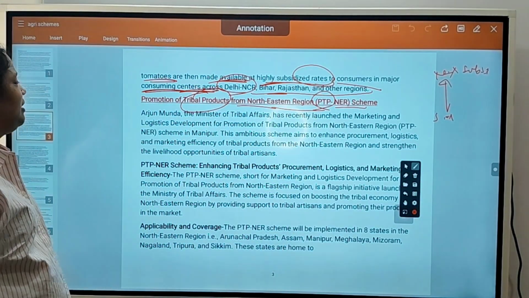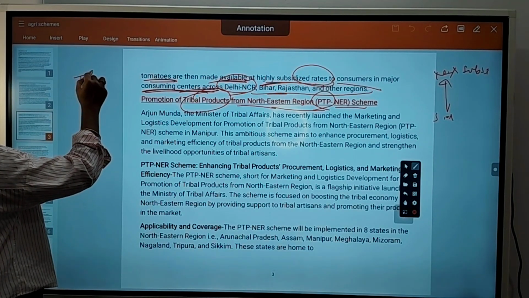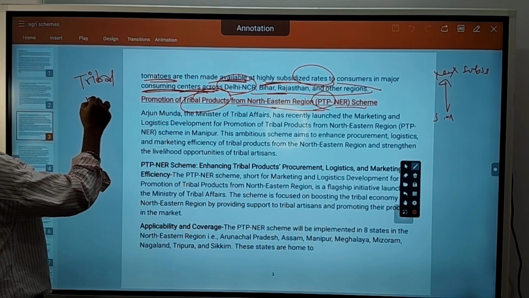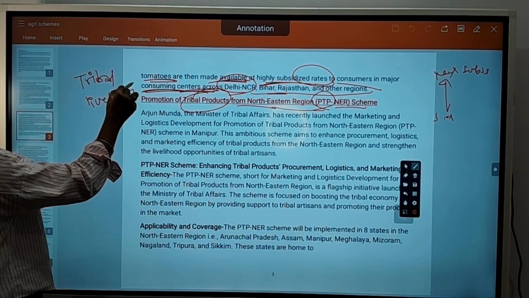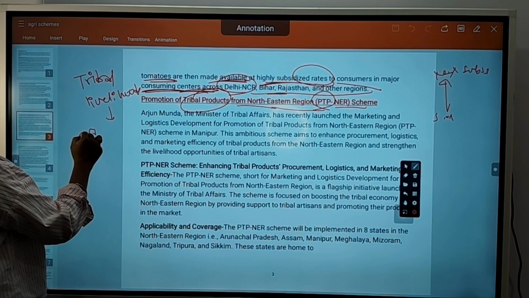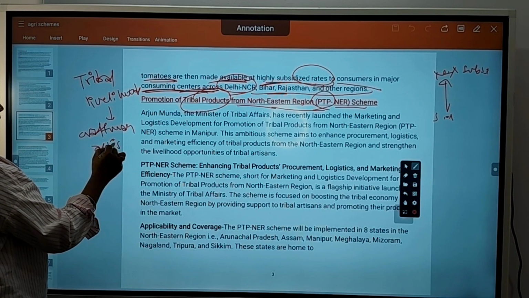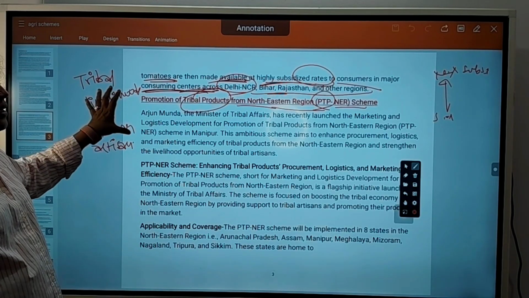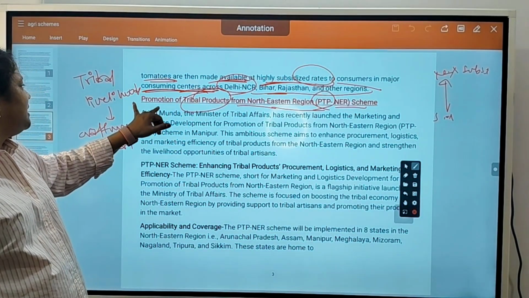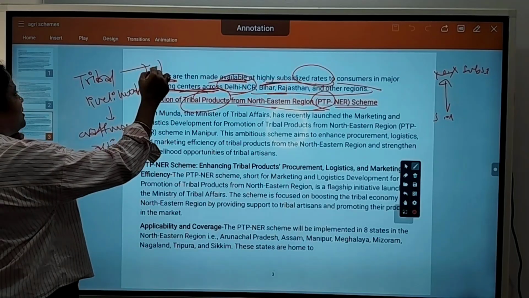Okay, the next scheme is Promotion of Tribal Products from Northeast Region, the PTP-NER scheme. This is nothing but to make tribal livelihood easy, so that artisans and tribal craftsmen will get some income. That's why the government has initiated this scheme.